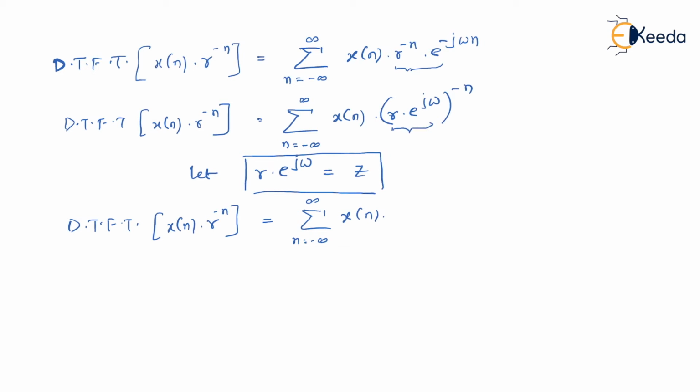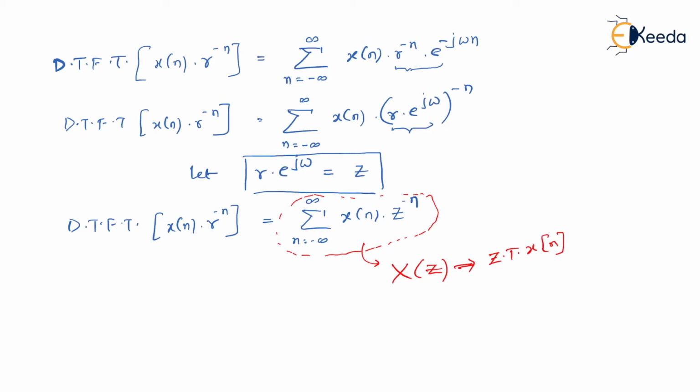So instead of this, now I'm going to substitute z. So it is z to the power minus n. And now let me tell you, once you solve this summation, then you will get x, which is a function of z. Am I right? And this x of z is what we called the z transform of x of n. So this x of z is nothing but a z transform of x of n.